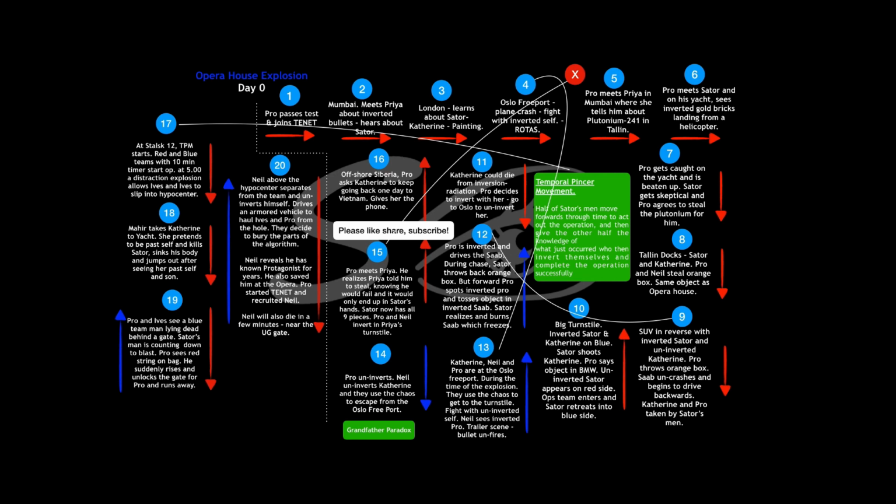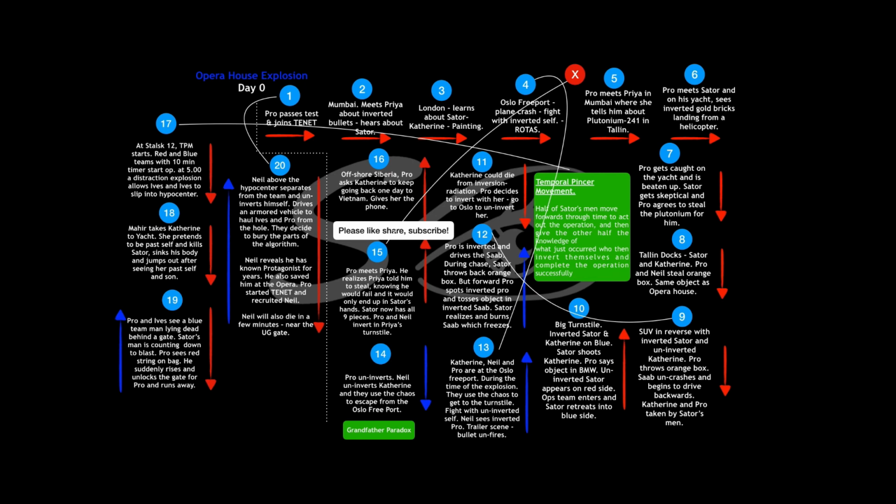Above the surface, Neil, who is originally on the blue team, uninverts himself and drives an armored Humvee vehicle to pull out Ives and protagonist from the hypocenter hole using a rope. Ives, protagonist, and Neil finally get saved, and they decide to divide the algorithm into 3 parts and bury them in unknown places so that it is safe.